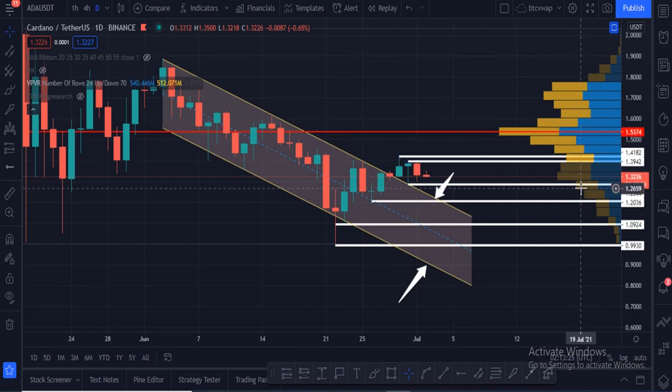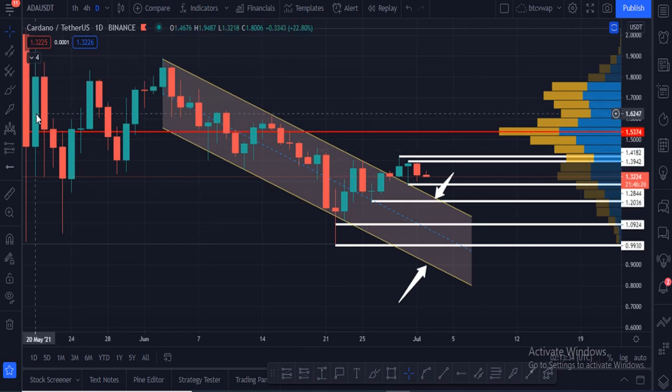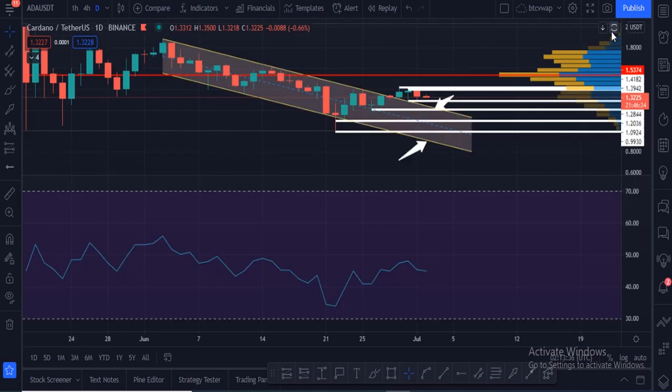Once Cardano breaks the $1.30 area, there are very few VPVR volume towers. That is the indication that price can go further down. We have to wait, and please do not use high leverage in this situation. The daily RSI of Cardano is at 45, and if it touches 30 or goes below 30, this will be a disaster.